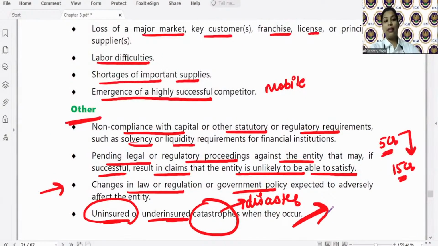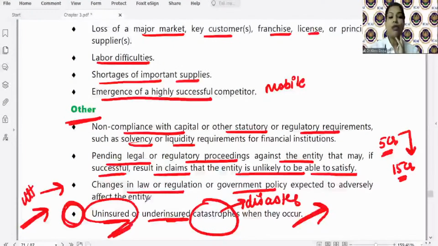Let's say, यहाँ पर we are saying that the inventories of the client are kept at the coast of Uttarakhand, and the client forgot to get the insurance renewed. And then there was what? Some floods. So all the inventories are destroyed now. So now tell me whether there is a doubt on entity's ability to continue as a going concern. इतनी जल्दी कहाँ से raw material या finished goods आएंगे? ठीक है?